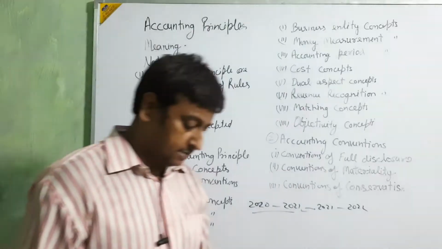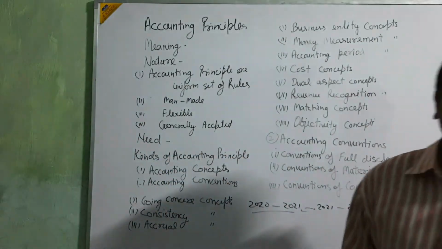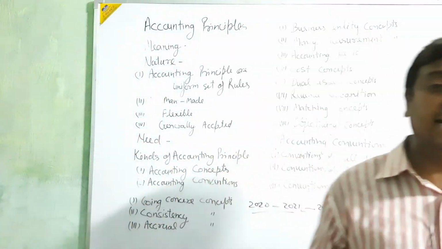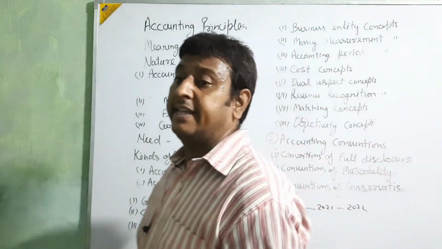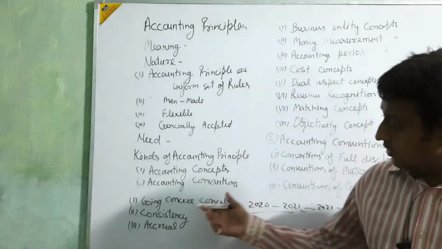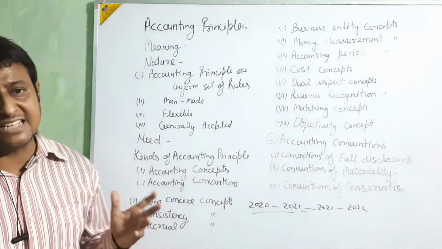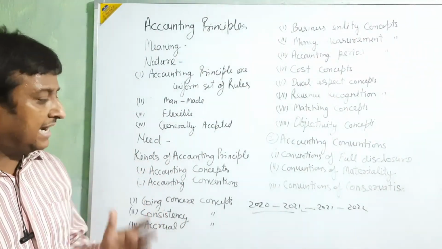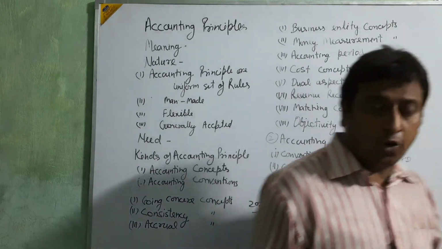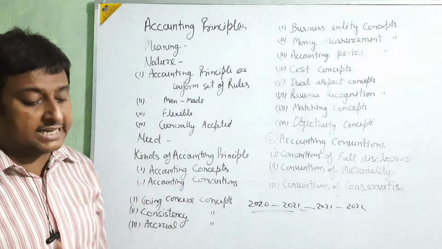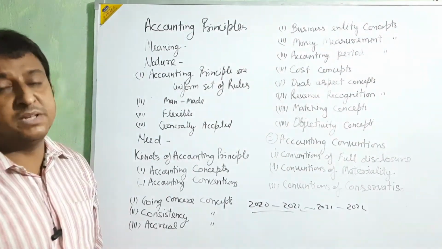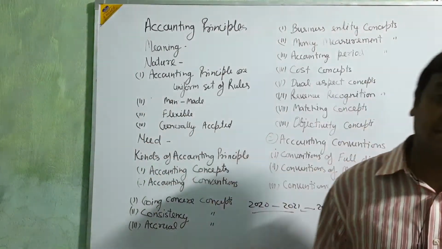Next, accrual. In the accounting principles, we are talking about accrual. Accrual means that when we are utilizing the accrual based accounting principle, then we take both types of transactions, cash and credit. When we do not utilize the accrual base, we take only cash, and then we cannot know the exact position of the business or the exact profit or loss, because we are going only for cash. But in business, many credit transactions are also done.